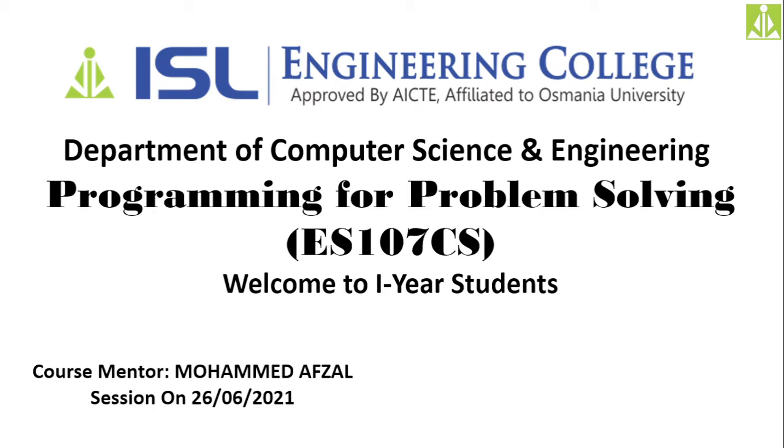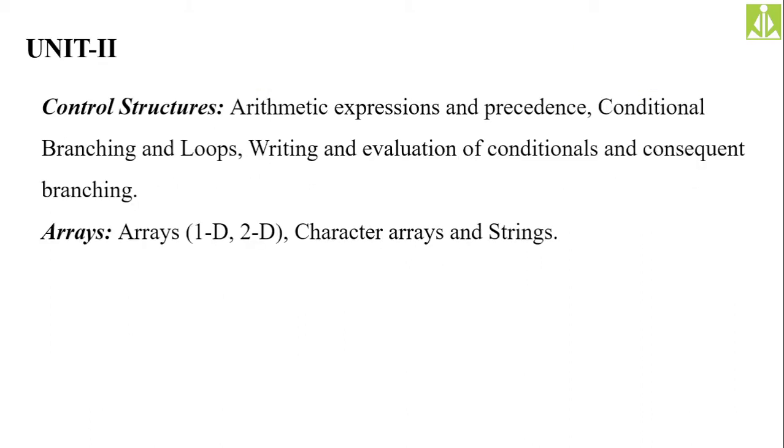Arrays, we said, are of two types. The first one is the 1D array, that is the one-dimensional array, and the second is the 2D array, two-dimensional array. There is another category in programming languages, the multi-dimensional array, that we will not discuss. If you go to your syllabus, they are talking about only 1D and 2D arrays, not multi-dimensional or three-dimensional arrays. So we will discuss up to 1D and 2D only. We will not go for 3D arrays. Hopefully you understood this.